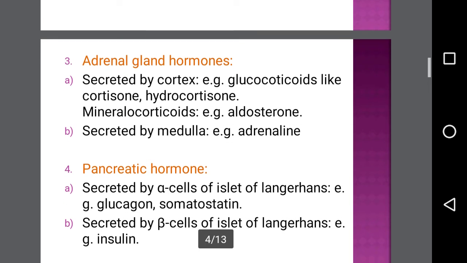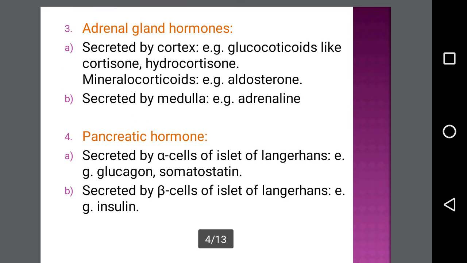The next type is the hormones secreted by the adrenal gland. Again it has two parts, the cortex and the medulla. The hormones secreted by the cortex of the adrenal gland include glucocorticoids like cortisone, hydrocortisone, and mineralocorticoids, for example aldosterone. The hormone secreted by the medulla of the adrenal gland is adrenaline.